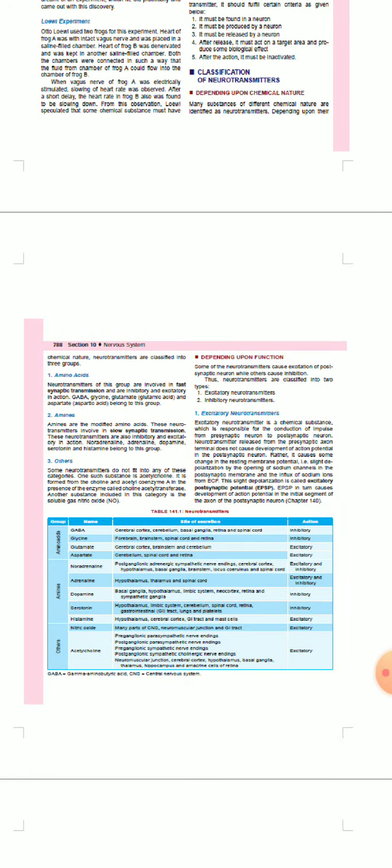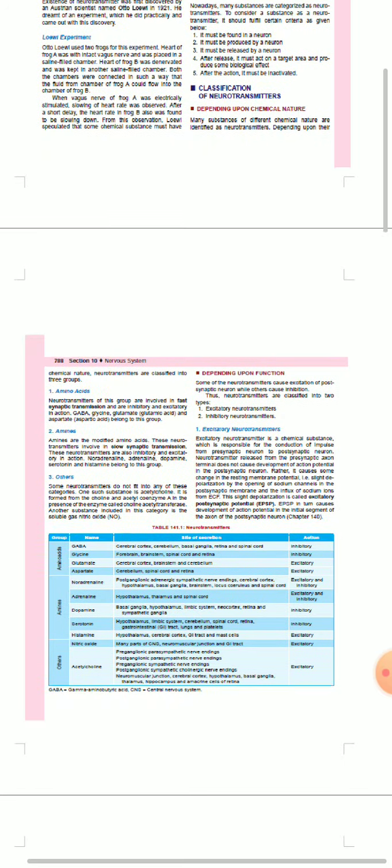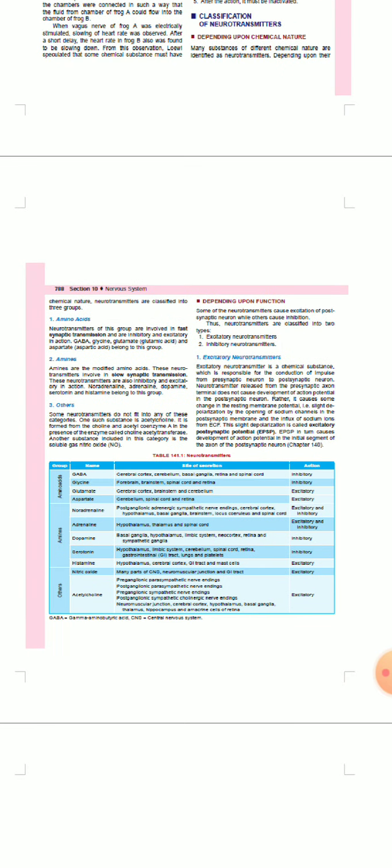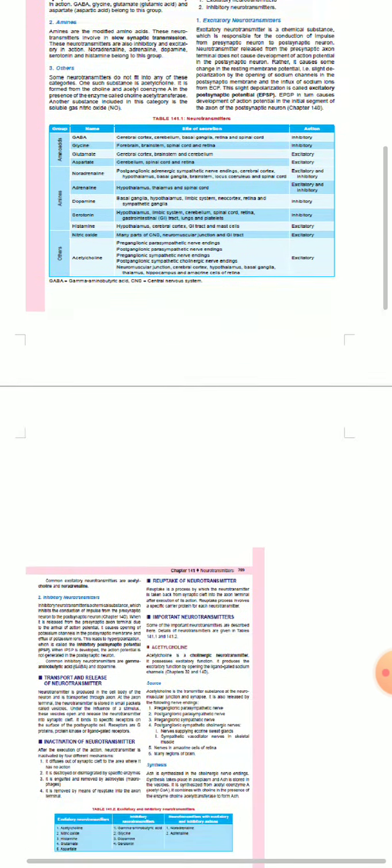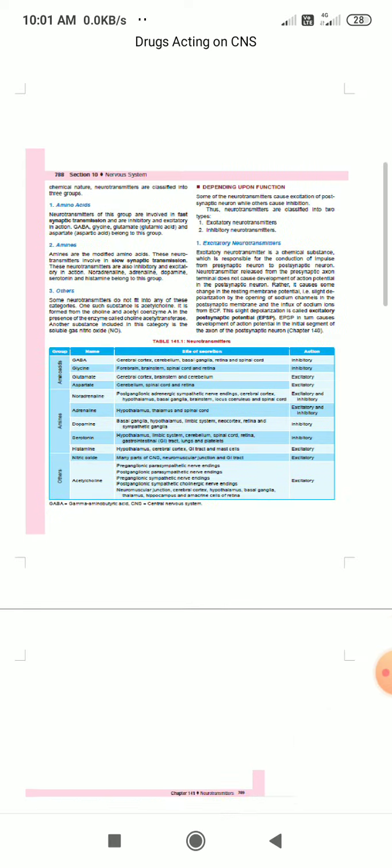The classification is based upon the chemical nature and based upon the function. Based on chemical nature, you can have neurotransmitters as amino acids, amines and other substances, and based upon the function you can have neurotransmitters as excitatory and inhibitory neurotransmitters. This excitatory and inhibitory classification is very much important.